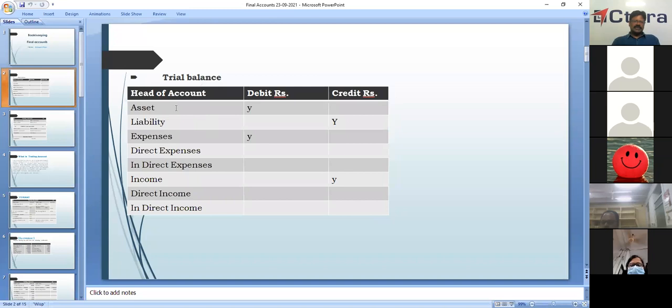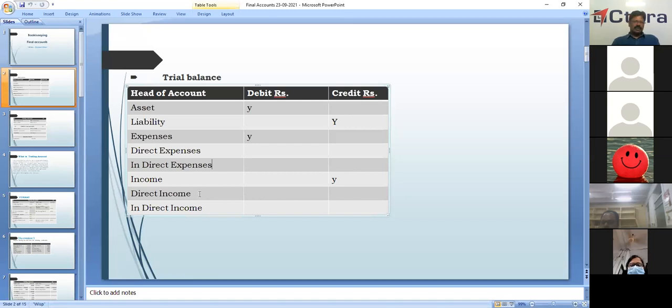I told you what the assets and liabilities are. And then expenses, two types of expenses: direct expenses, which are incurred to make a certain thing. I gave an example of a table. The indirect expenses are other than this, and we'll be seeing those. Income, sales is a direct income.